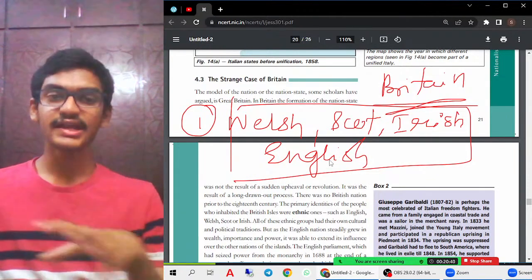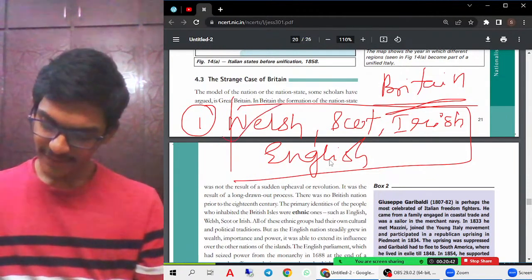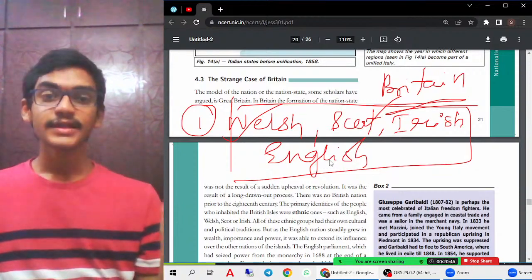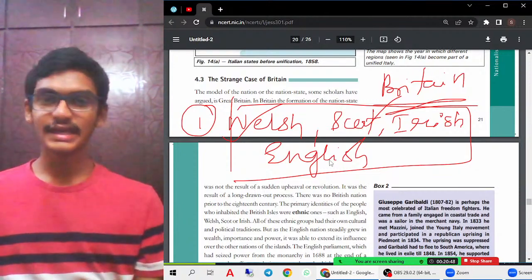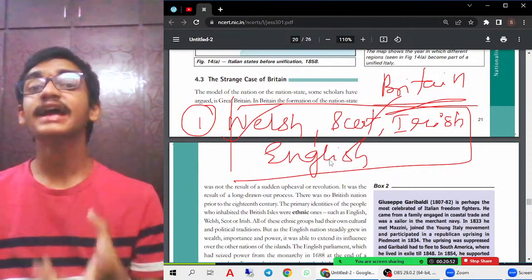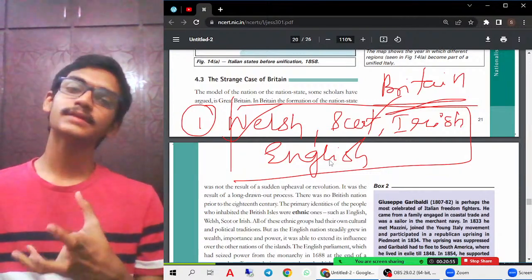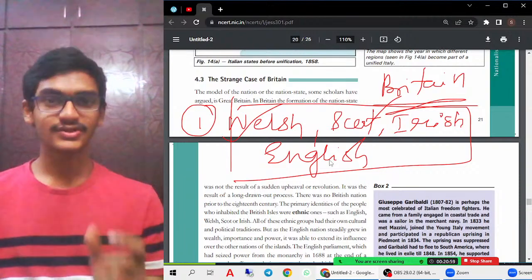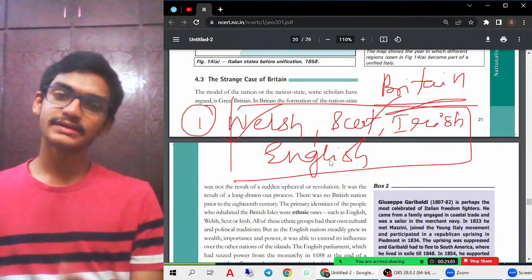But during that time, it was divided into different regions. Based on their language, ethnic composition, culture, and tradition, they had been divided into different states. Over time, these were the different ethnic groups present. Ethnic groups are nothing but different cultural groups, different traditional groups, based on religion and language. Those kinds of groups are called ethnic groups.